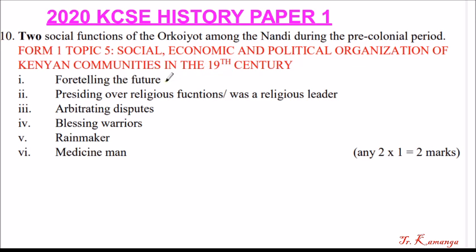Foretelling the future. They were able to tell what will happen in future. Presiding over the religious functions, or was a religious leader. So Orkoiyot was a religious leader. Arbitrating disputes, solving disputes among the members of the Nandi community. Blessing warriors when they are going for war. Rainmaker, they could do a ceremony for the rain to come.